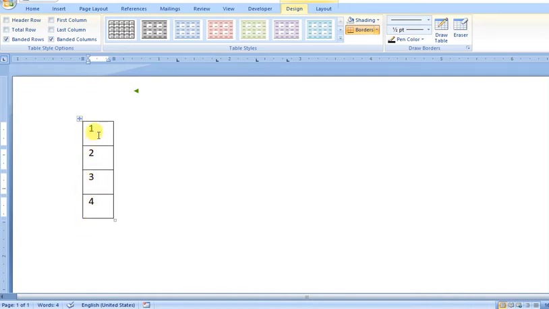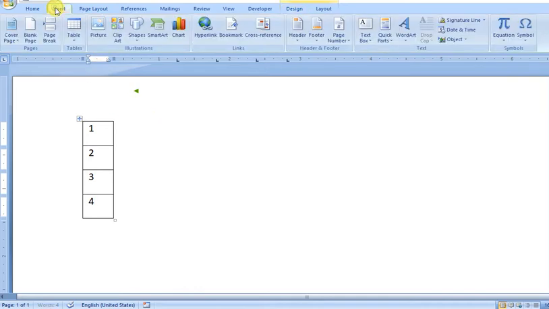So only one column or only one row. Each and every element can be accessed through the index number. This is the 0 index, 0, and then 1, and then 2 and 3.